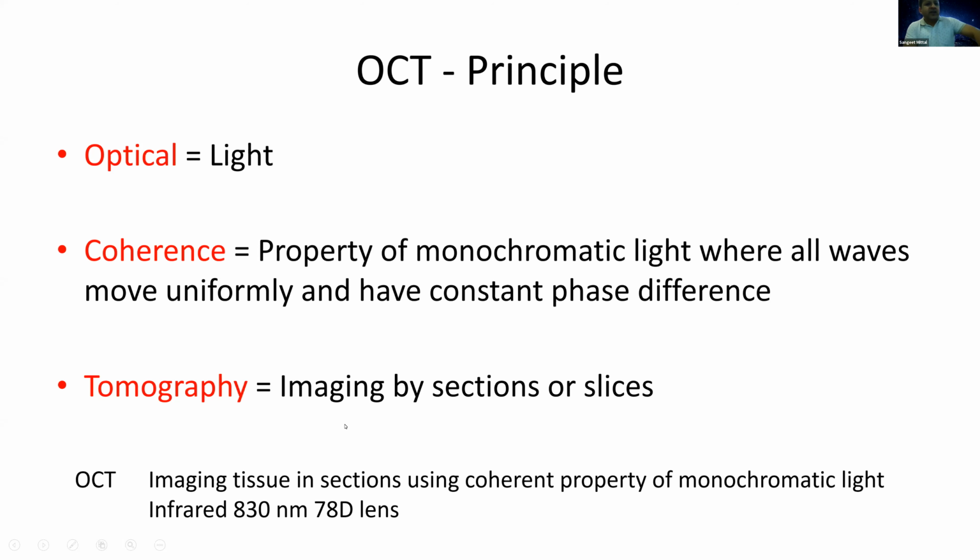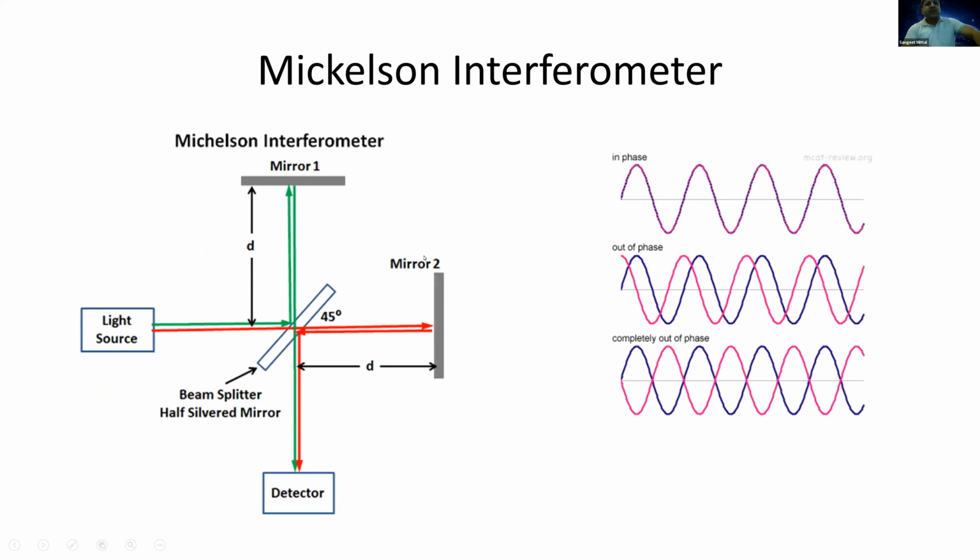The light used in OCT to study the retina is an infrared wavelength of 830 nanometers, and a 78 diameter lens concentrates this light on the retina. And OCT is based on Michelson's interferometer. I'm going into the physics just briefly and not very deeply, because some examiner may ask you what OCT is based on, the physical principles, and how you get the images. So this is based on Michelson's interferometer principles.